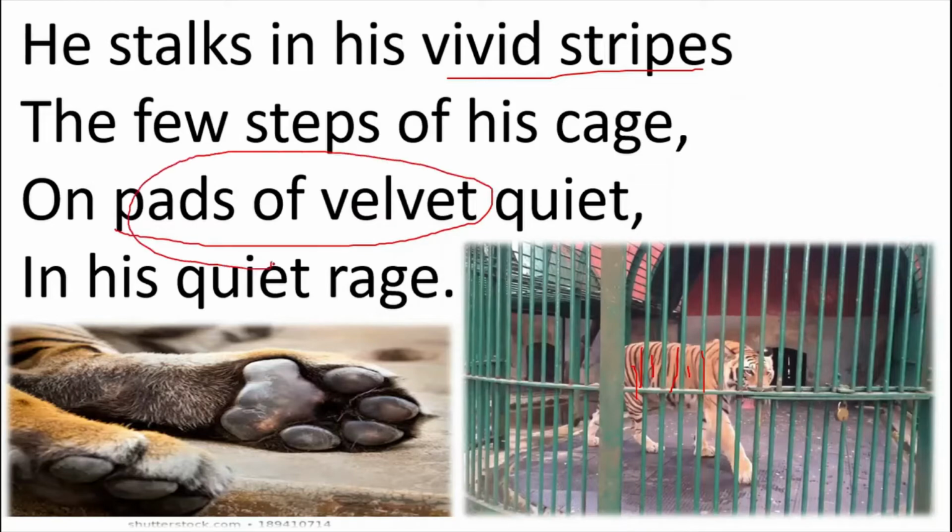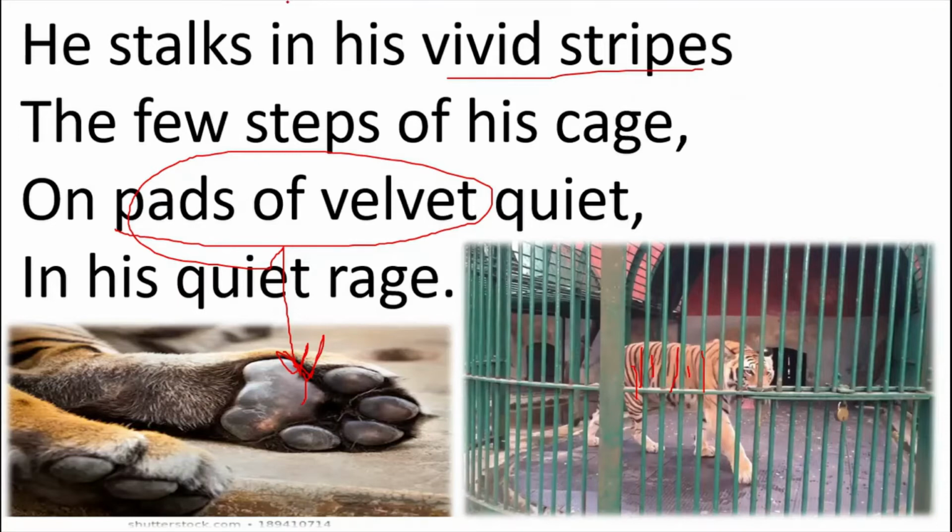Pads of velvet are the paws, which have a padded cushion beneath them. So pads of velvet and vivid stripes give us the description of the tiger's physical appearance. Now this bright striped tiger is walking inside the cage on its padded paws, and he is in a quiet rage. He is furious since he has been locked behind the bars, but he is quiet because he is helpless. He can't do anything.